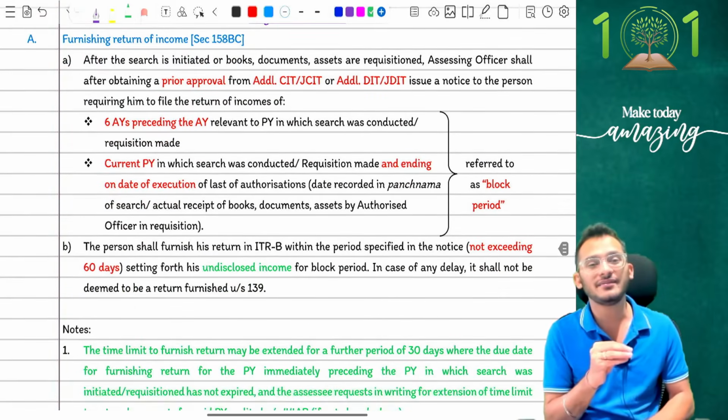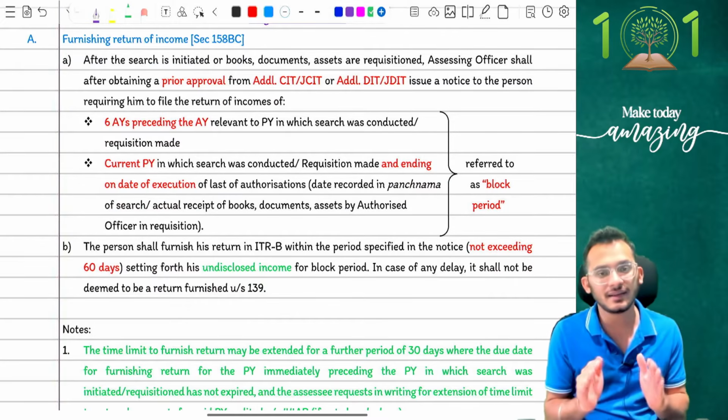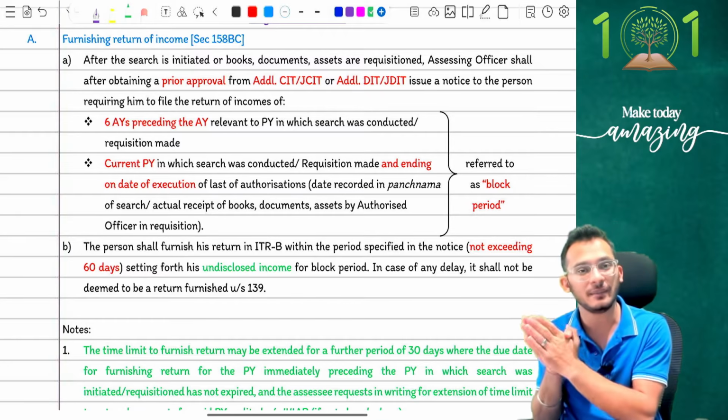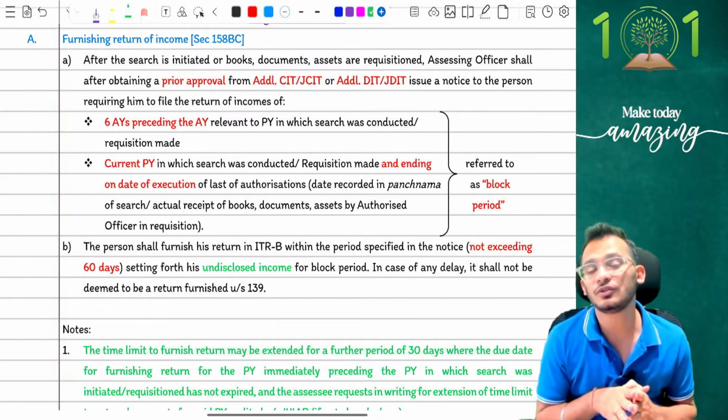Now, search and seizure has a very small amendment, people, but yet a very critical amendment which you have to keep in mind. For those who remember, people who have learned search and seizure last year, last year was the amendment year with the block concept. The block concept used to tell one thing.